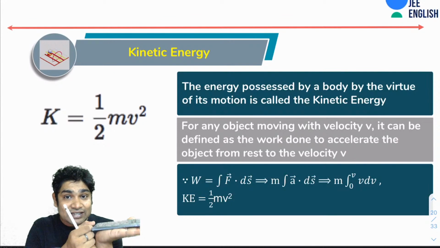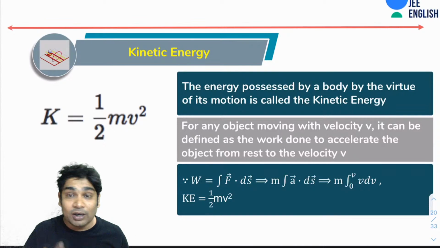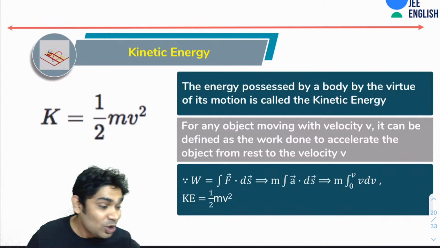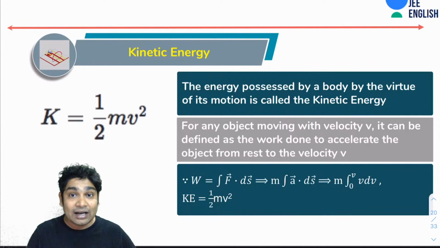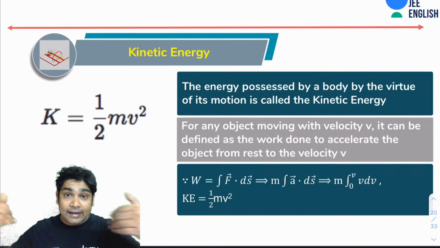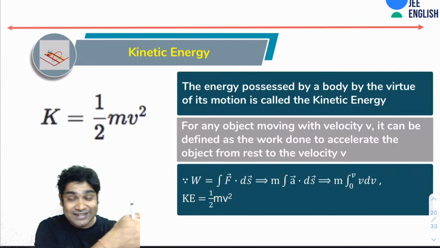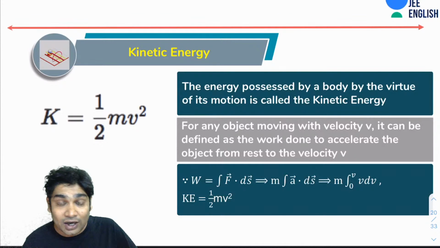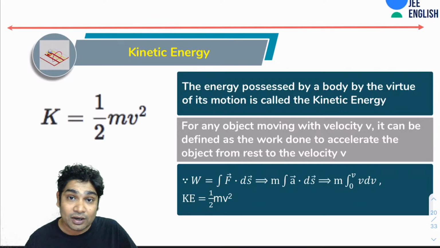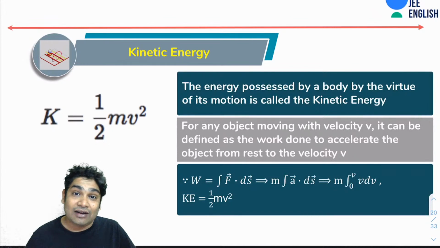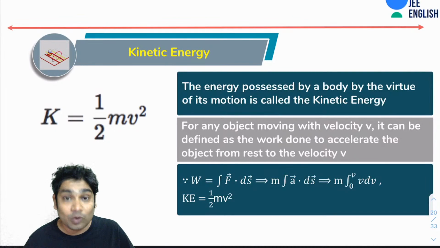So if I give this a velocity, it got the ability to do work on the pen. A moving body can hit a stationary body, apply a force and displace it. Moving bodies can do work on things and stationary bodies cannot. That is why when a body is in motion, it acquires an ability to do work. This is what we are calling kinetic energy.